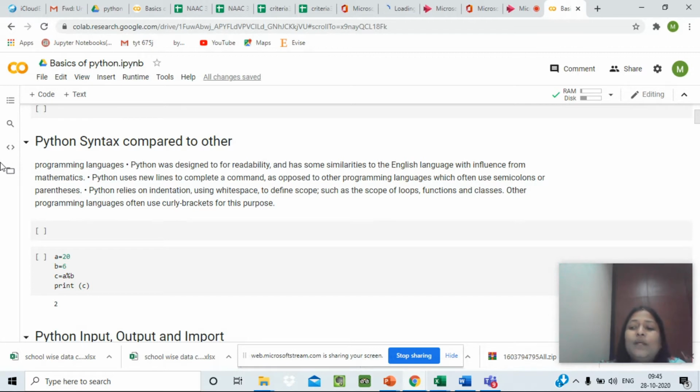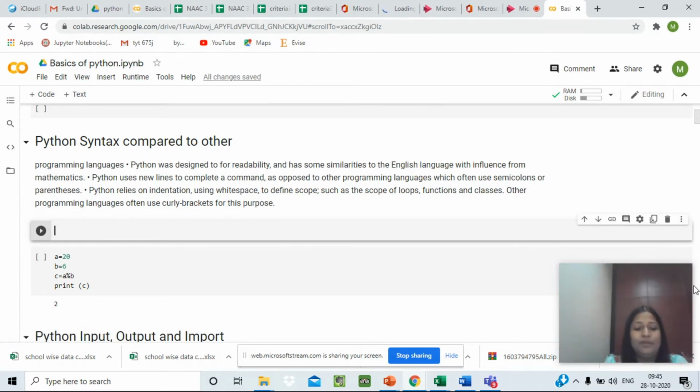The operand to the left of the equal to operator is the name of the variable, and the operand to the right is the value stored in the variable. For example, a equals 10. So a is the name of the variable and 10 is the value stored in the variable.